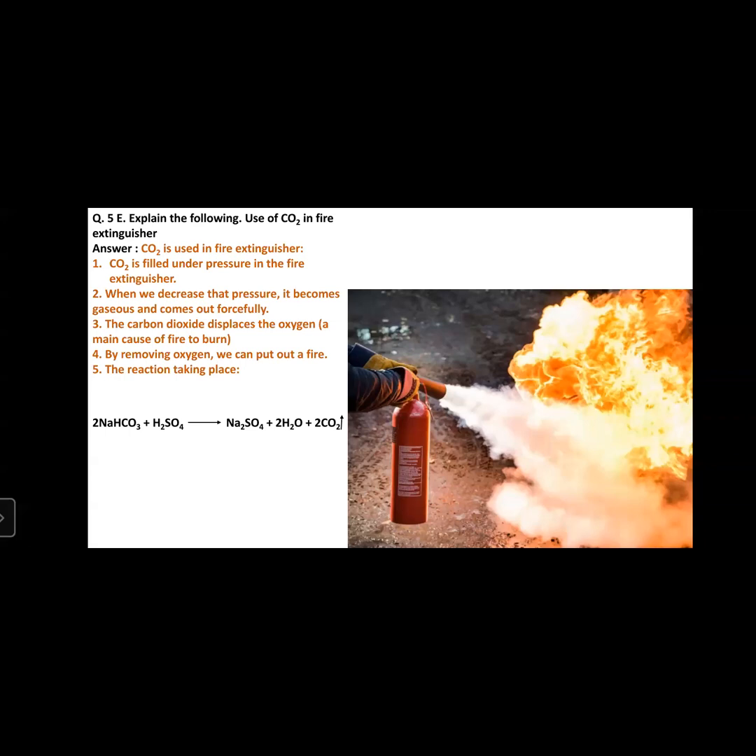Everyone has seen a fire extinguisher, an instrument or device kept in many buildings, red in color. Carbon dioxide gas is present inside this cylinder at high pressure. When the pressure is decreased, the CO2 becomes gaseous and comes out of the cylinder forcefully.